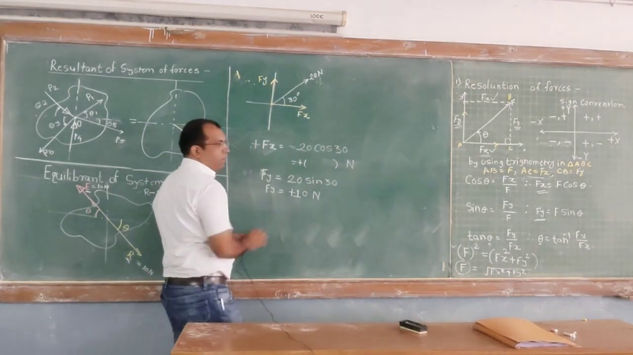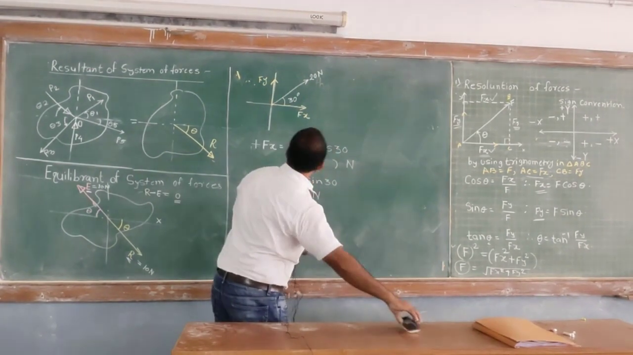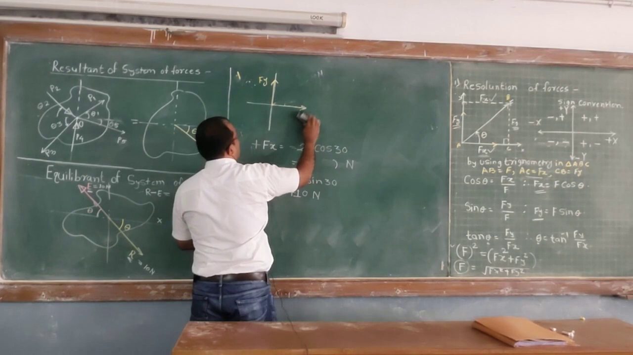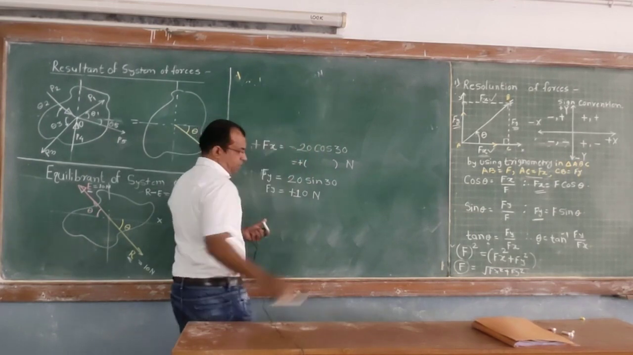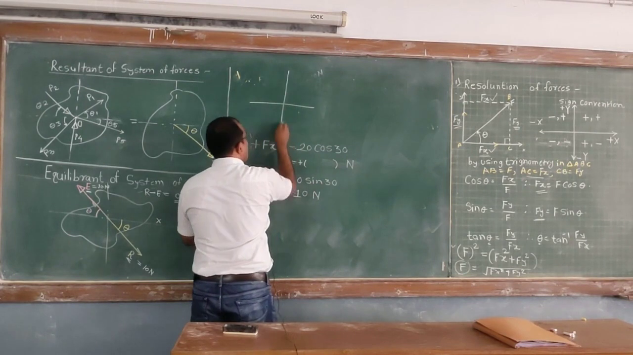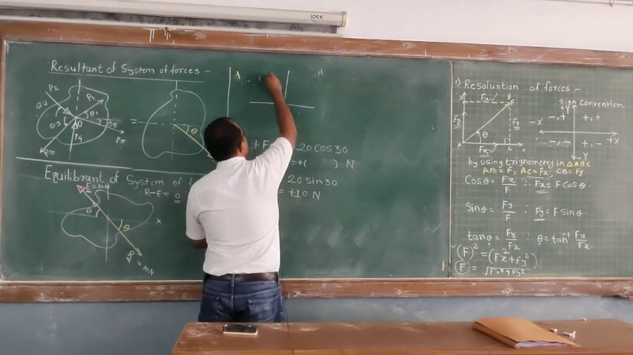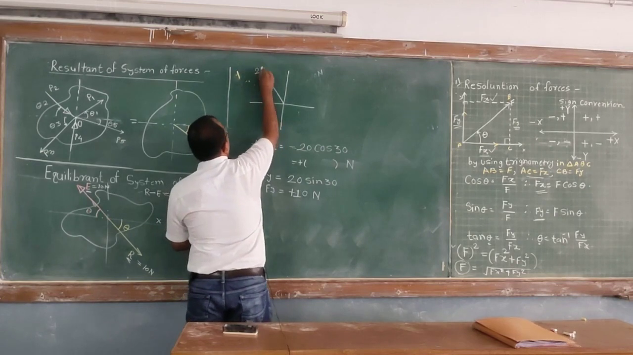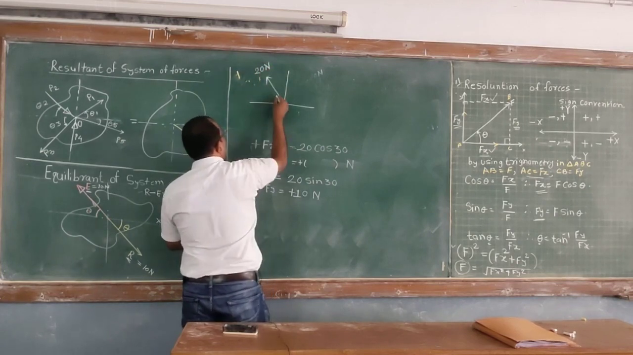This is one example. Instead of this, now this force is in the second quadrant, with the same magnitude, I will repeat, the same magnitude of 20 Newton, and I will keep the angle also the same, this 30 degrees.